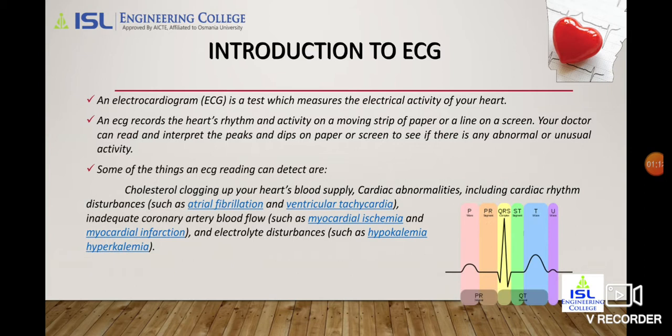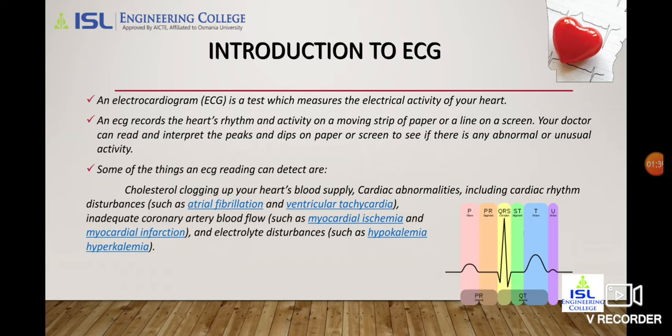Introduction to ECG. An electrocardiogram, ECG, is a test which measures the electrical activity of your heart. ECG records the heart rhythms and activities on a moving strip of paper or a line on a screen. Your doctor can read and interpret the peaks and dips on paper or screen to see if there is any abnormal or unusual activity.